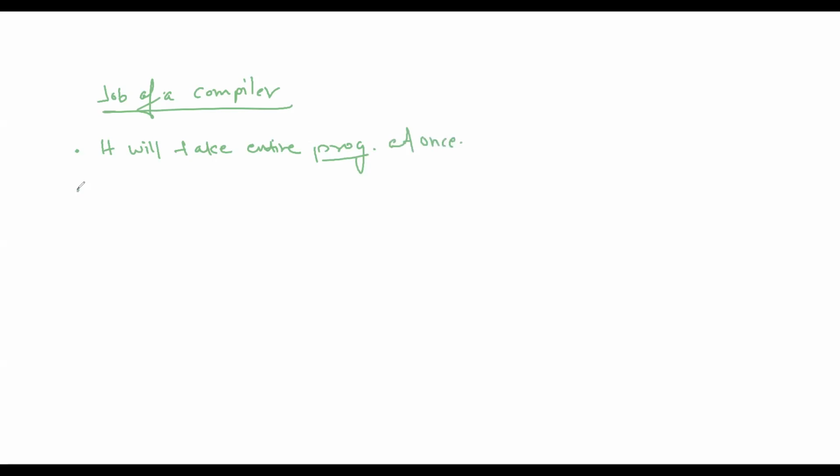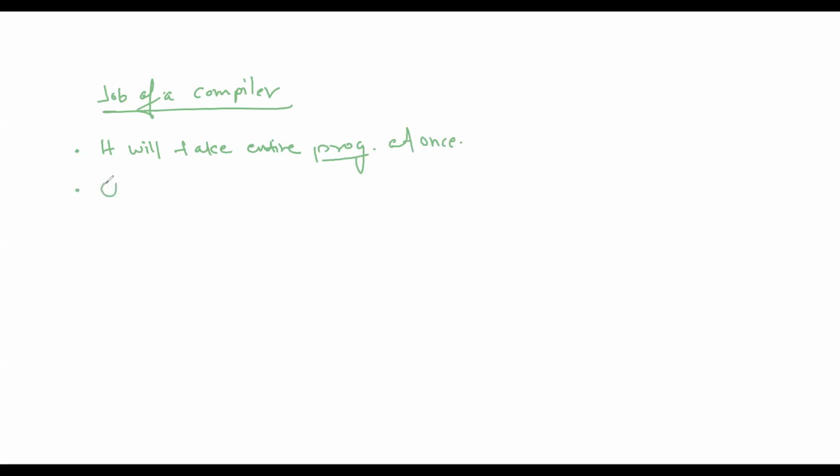So this was a shallow level. Now let's go a little deeper. We'll talk about the job of a compiler. And this is one time. So the first thing is it will take the entire program at once. Once it has taken the entire program at once, it will check for the syntax.